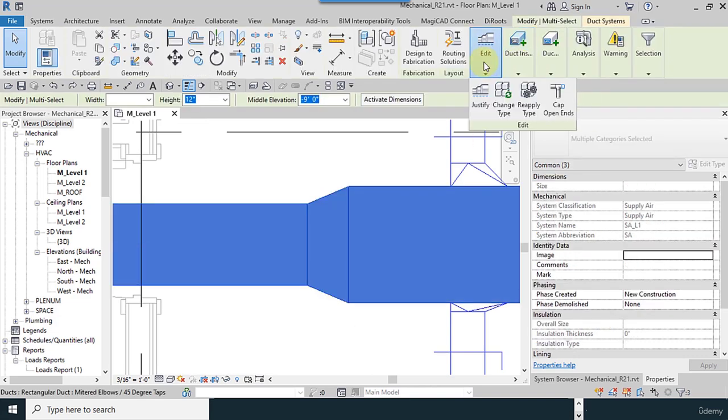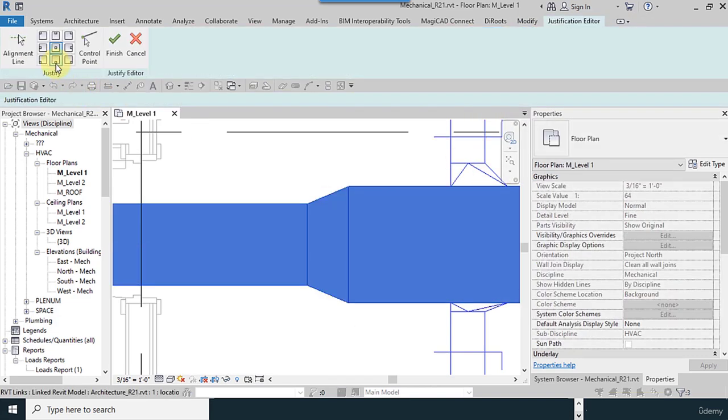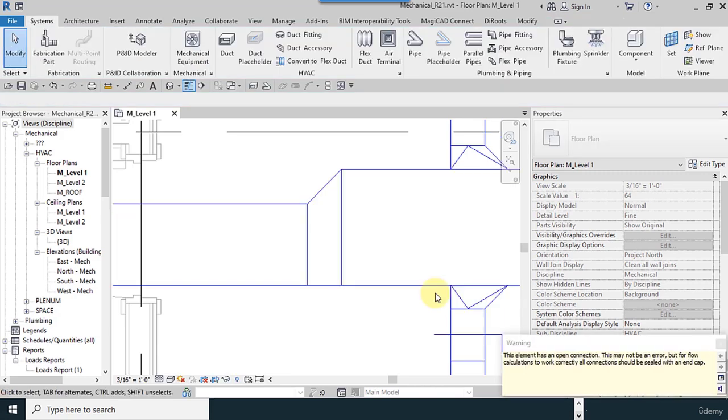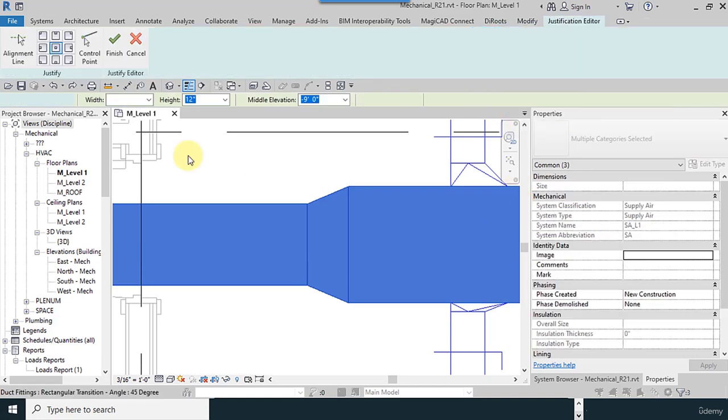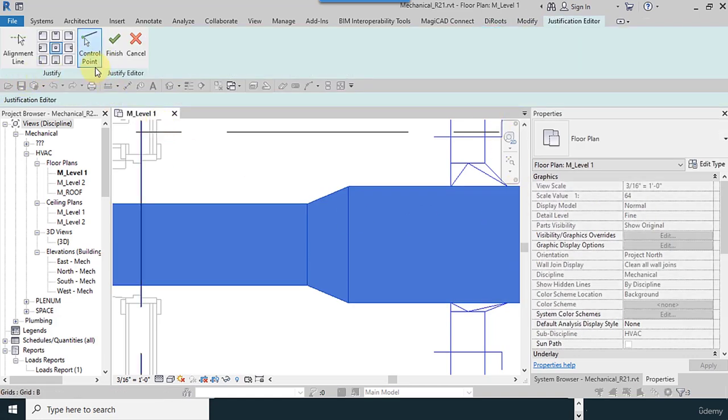I select both of them again, justify. You can use these options, middle, right, finished. Exactly, it works like the alignment.